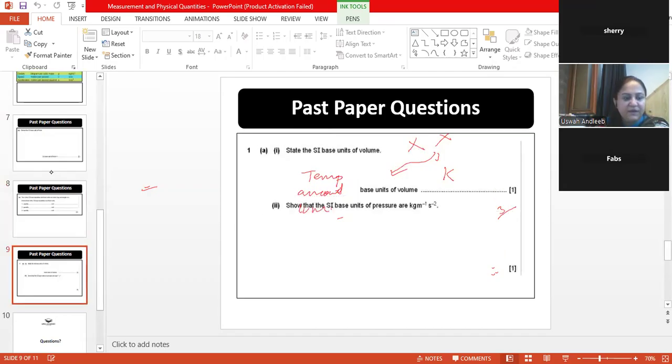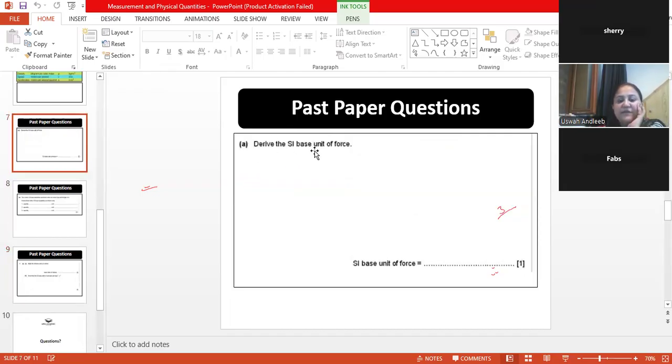And now this is another 1 mark question. It says, state the SI base unit of volume. Now look at the difference. It's written, derive the SI base unit of force, the question that we have already done. It's saying derive. That's why I wrote the formula and derived it. It requires derivation, so maybe 0.5 marks were for the answer and 0.5 marks were for the derivation.